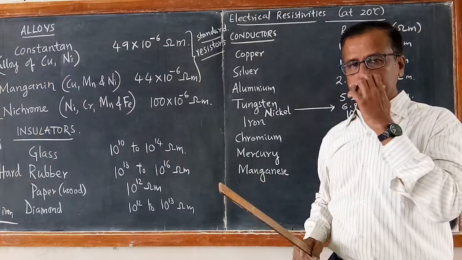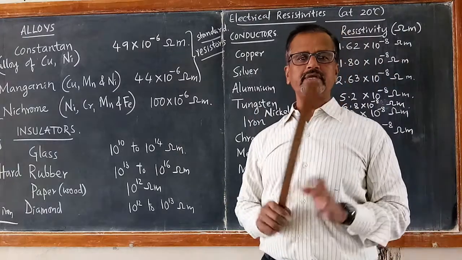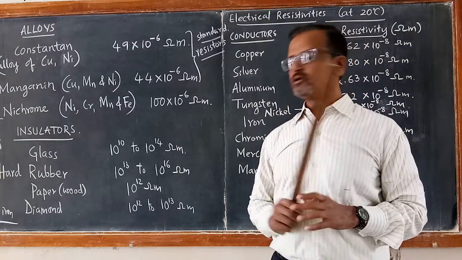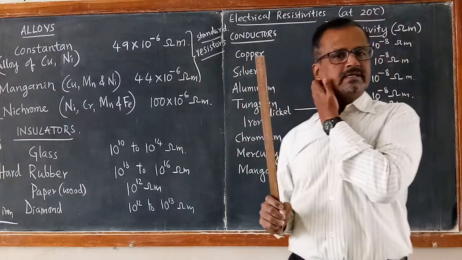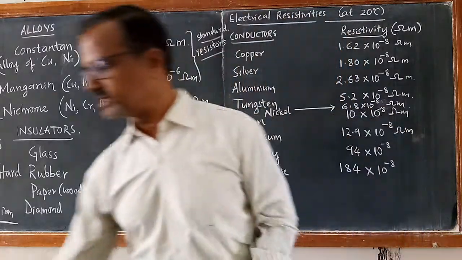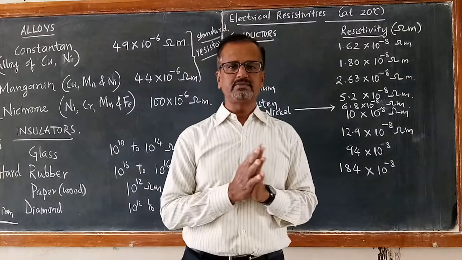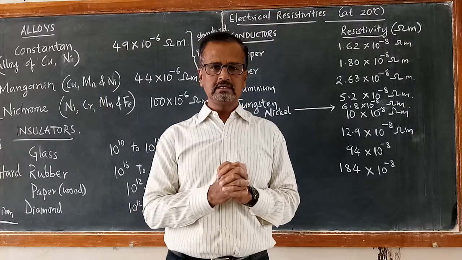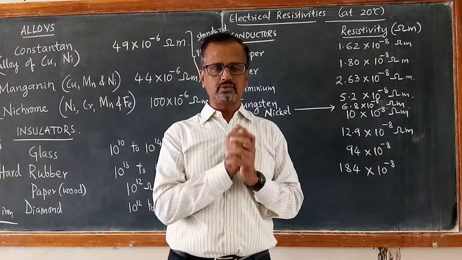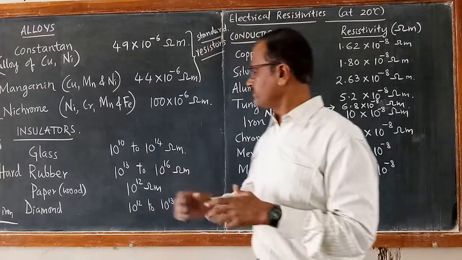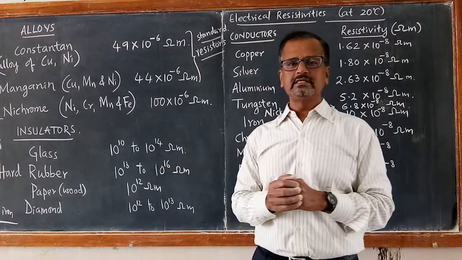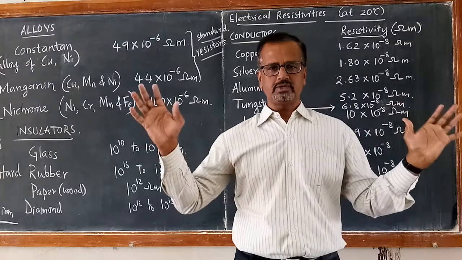Okay, I think now you have enough information about the meaning of resistivity. Based on these values of resistivities, we conclude that those which have very low values of resistivities are very good conductors. They readily allow the current to pass through. And those which have very high values of resistivities do not allow the current to pass through at all.